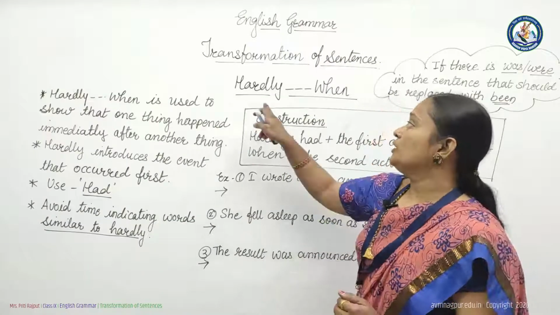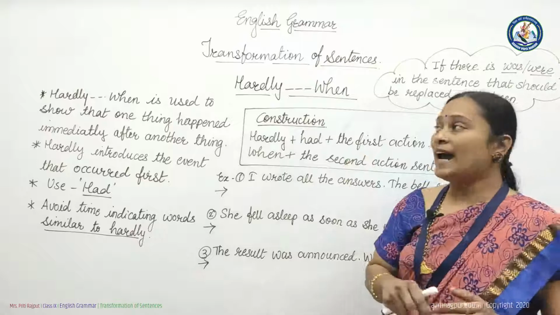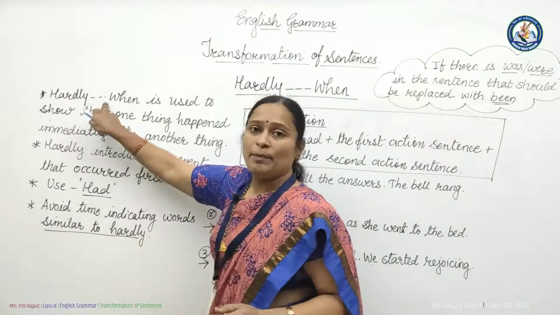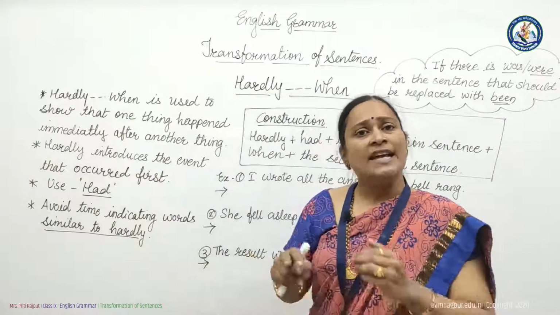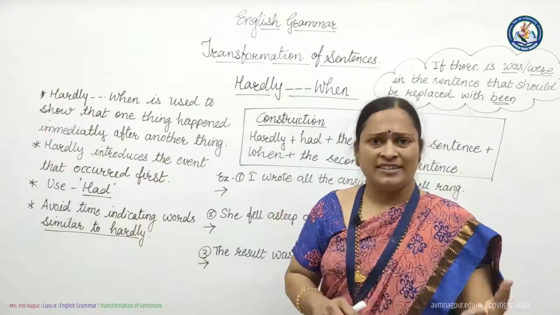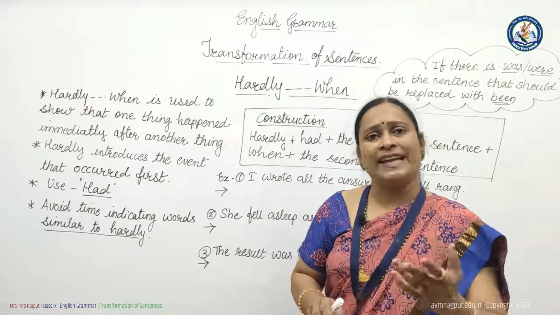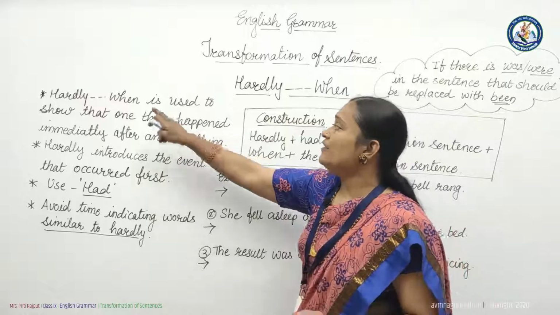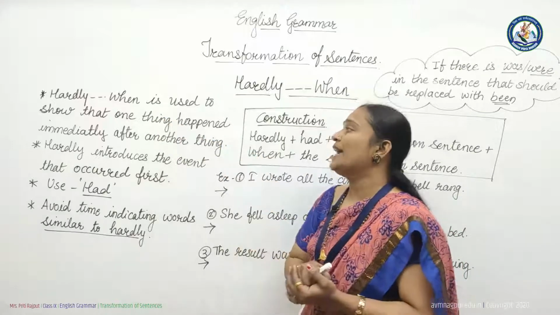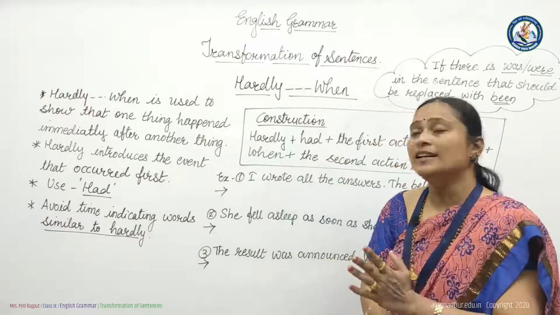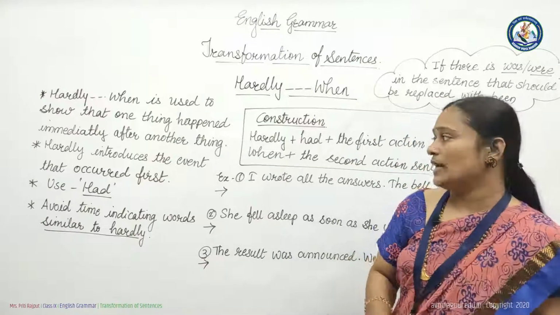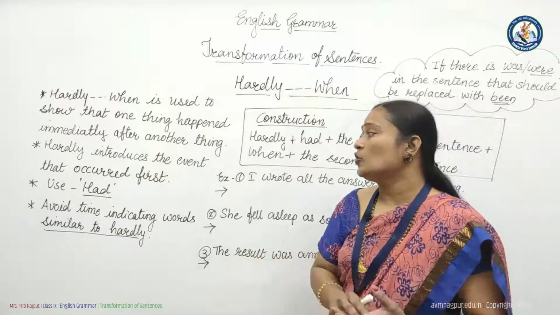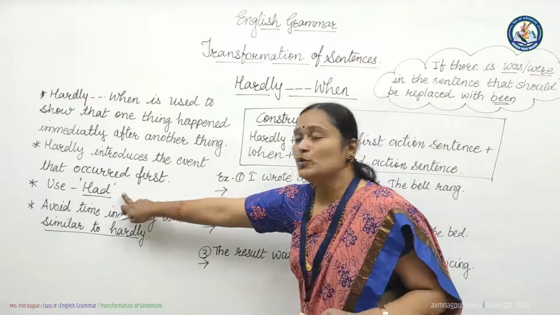Now let us move towards the uses of hardly when. Hardly when, here also we can see a gap. It means they are not used together. The uses of hardly when and the uses of as soon as and no sooner than are almost the same. Hardly when is used to show that one thing happened immediately after another thing, same like as soon as. Hardly introduces the event that occurs first, and there we have to use had.